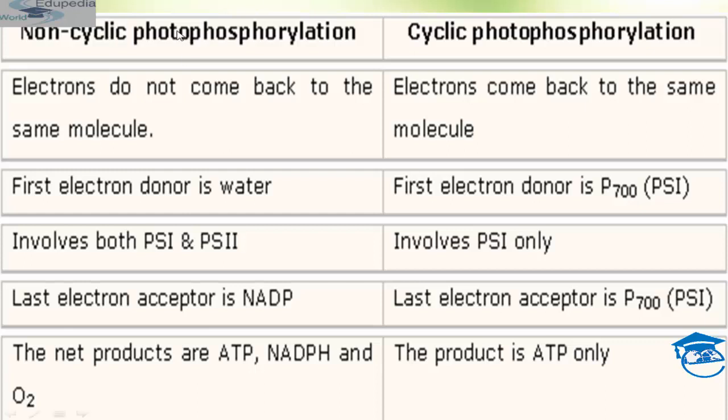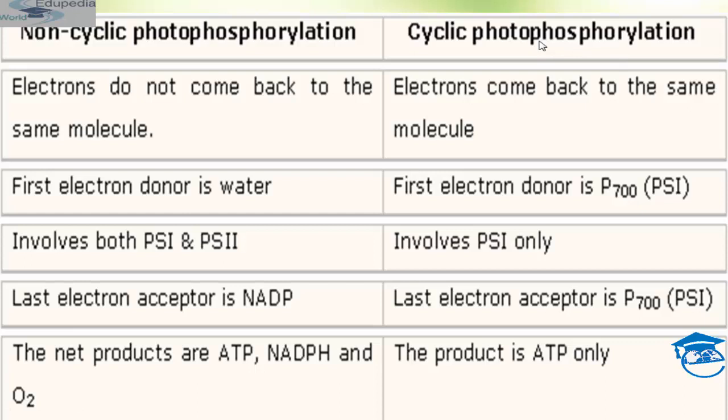Non-cyclic photophosphorylation occurs at the membrane or lamellae of grana, which have both PS1 and PS2, students. It takes place when light of wavelength up to 700 is available. Please note that the first electron acceptor in non-cyclic photophosphorylation is plastoquinone, and in cyclic photophosphorylation, the first electron acceptor is ferredoxin.